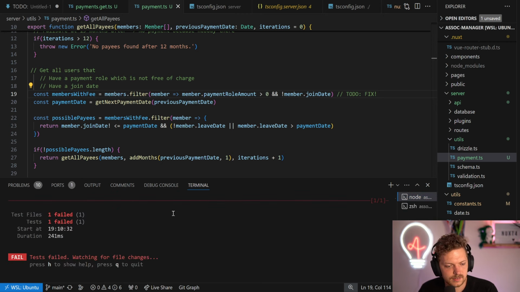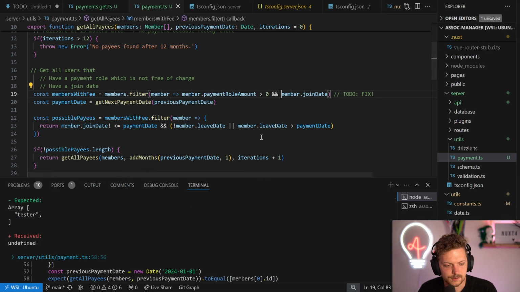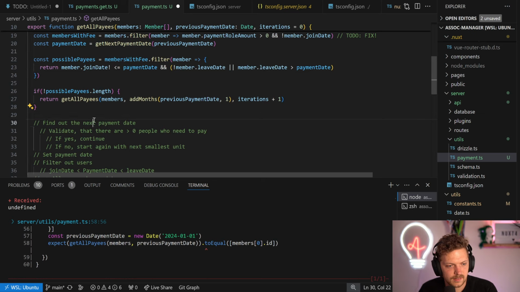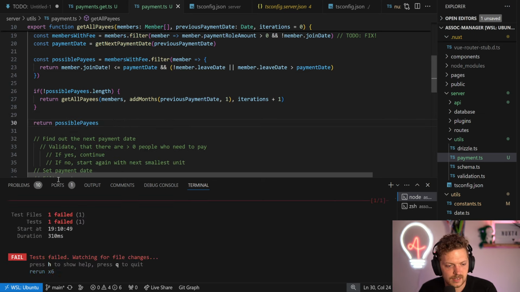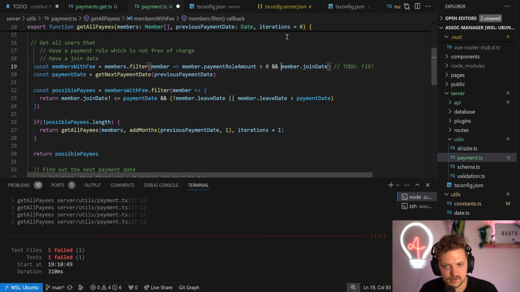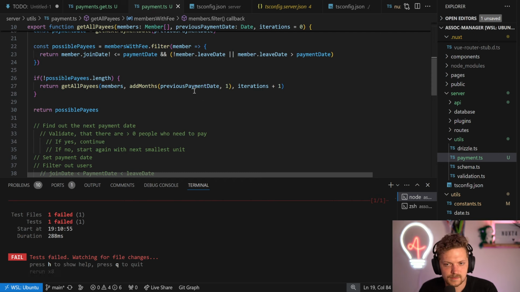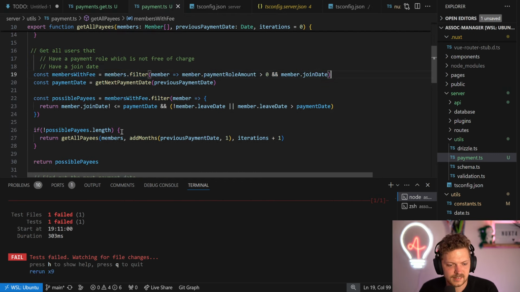Because our test fails here. And if we fix that, okay, it still fails, but let's see why. Because we don't return anything at the end. So then we just return possible payees if that's not the case. So here it's failing. Maybe now it's working. No, it's still not working. We'll see why, and maybe just fix it straight away.